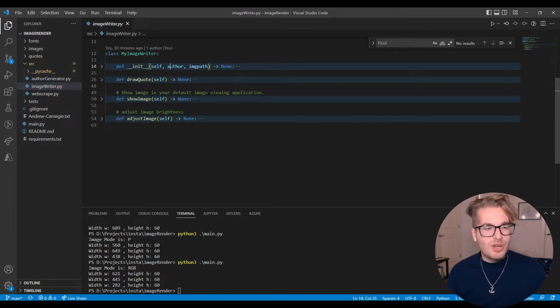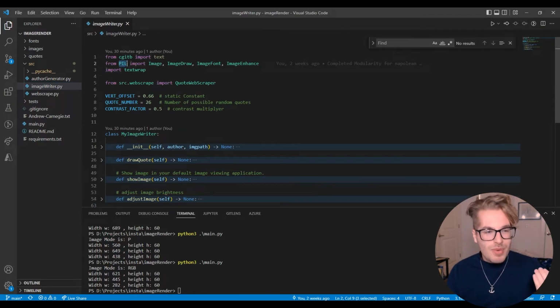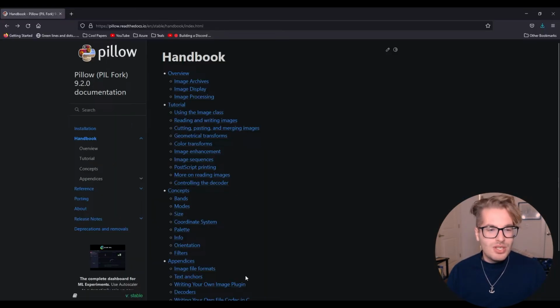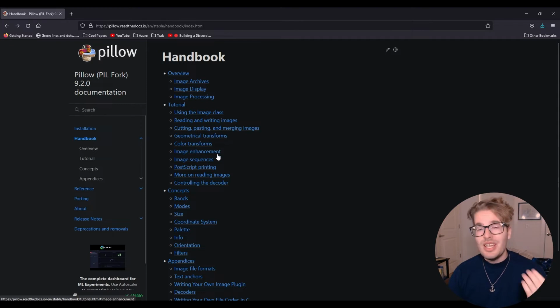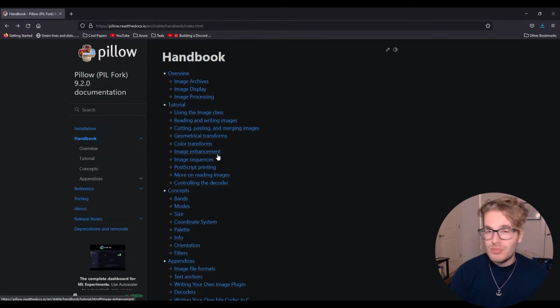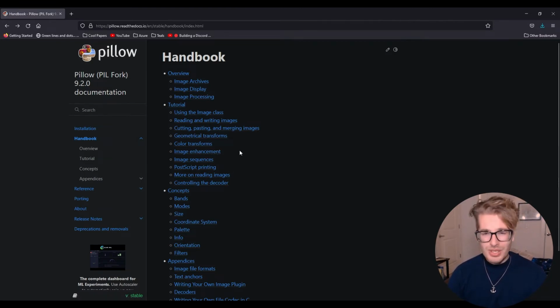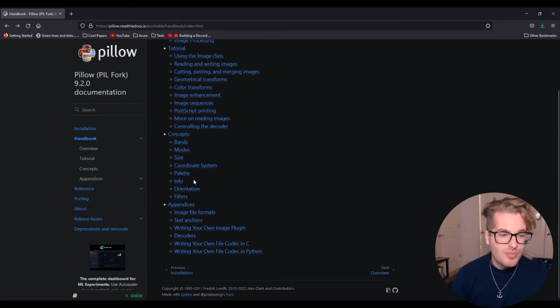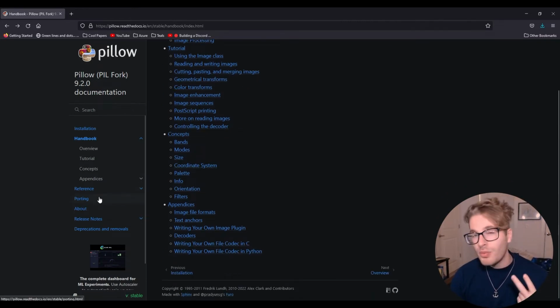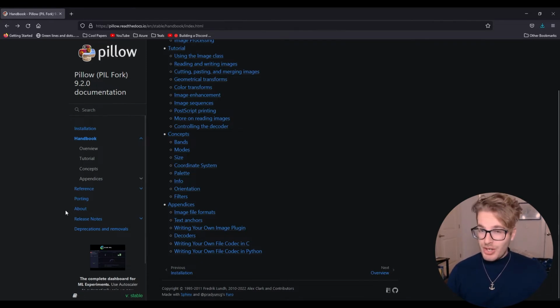Well, if we go to our image writer class, one of the libraries that we're using is Pillow. And if we pull up the documentation here, Pillow is this Python module, Python library that does so many things for image processing. You can do geometric transformations, color transformations, enhancements. So we're talking like contrast, brightness, the coloring on there, the hue, as well as you can actually write and create objects on top of that image. And you can blend. You can also convert. Needless to say, there's a bunch of things you can do here. It works on Python 3, and they have porting for Python 2, but I have not tried that. I don't know how that works.